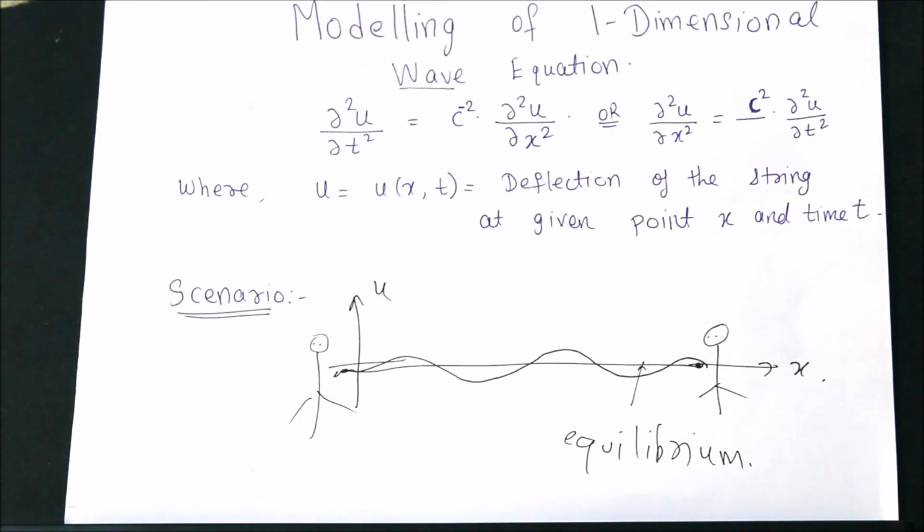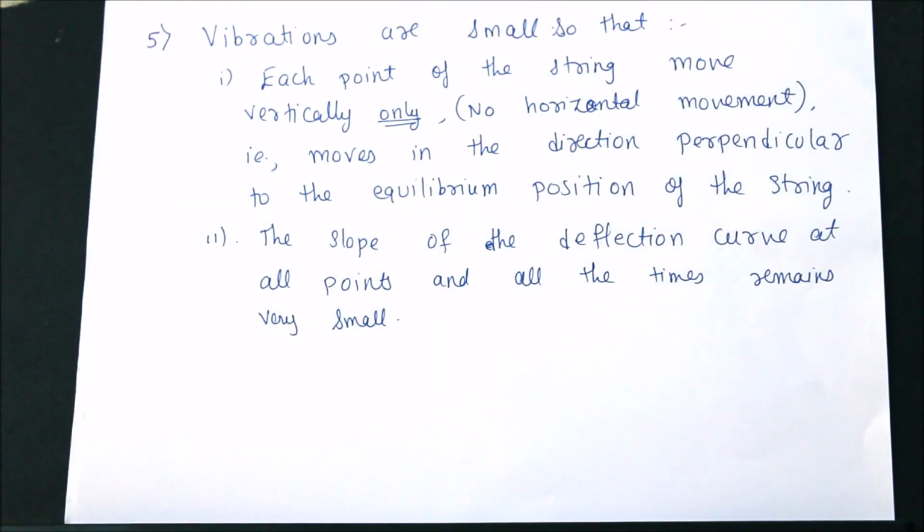So that's what the fourth point says, that the wiggling is happening only in the one plane, which is nothing but my xu plane. Okay, and the fifth point is my vibrations are very small. So vibrations are very small means what?